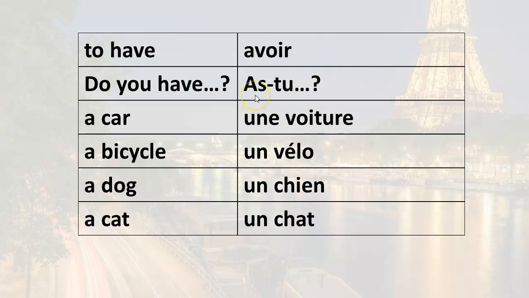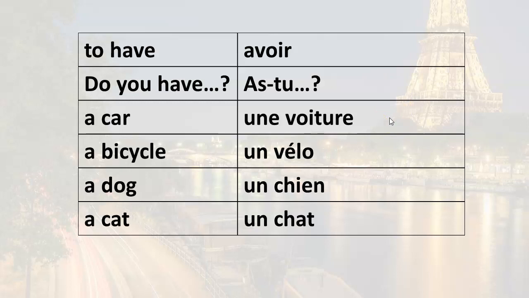Remember, if you want to ask the question, do you have, simply reverse the word order, so the verb form first, and then the subject pronoun. And remember, when you do this, you have to connect them with a hyphen. So the question, do you have, is as-tu. Again, the S is not pronounced. As-tu.